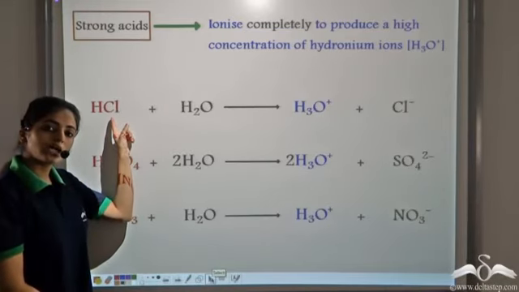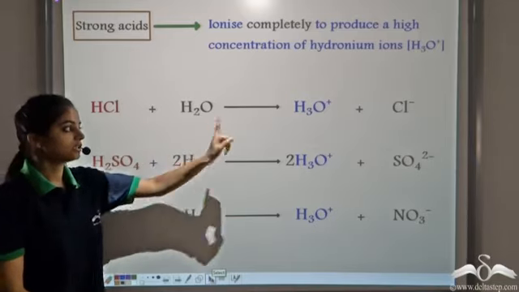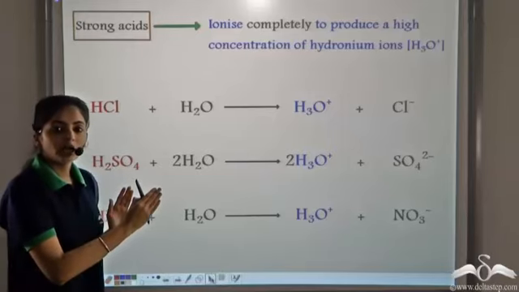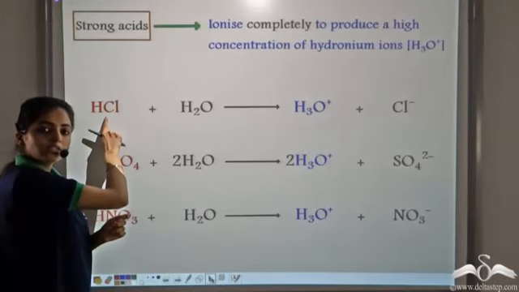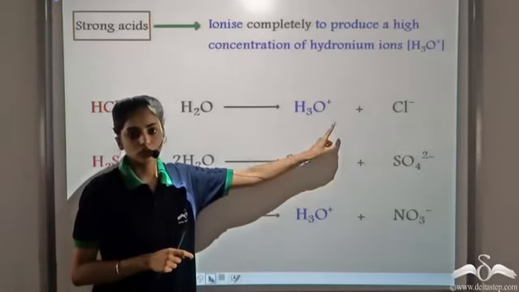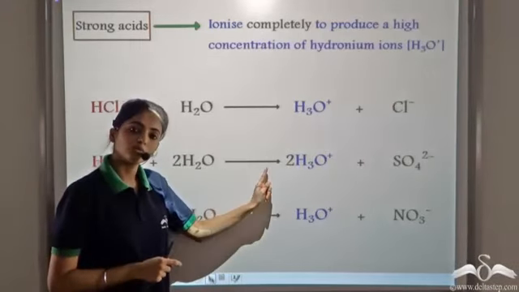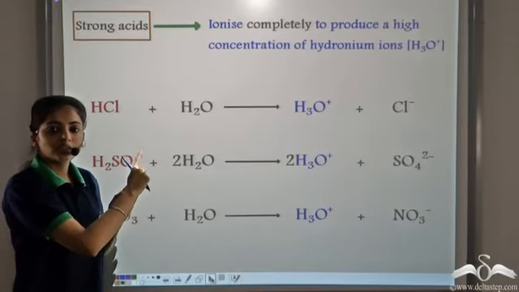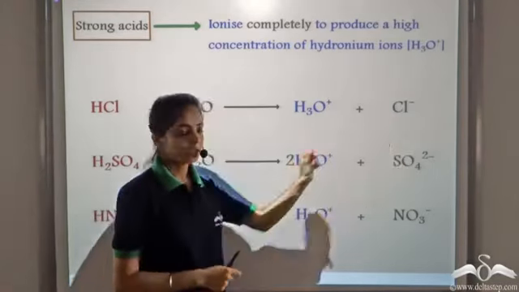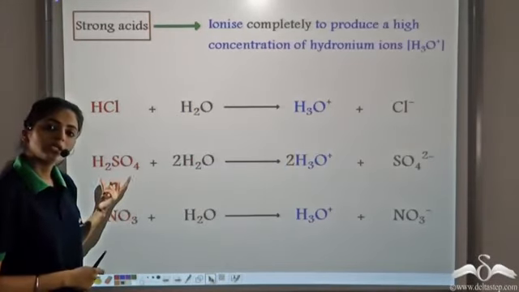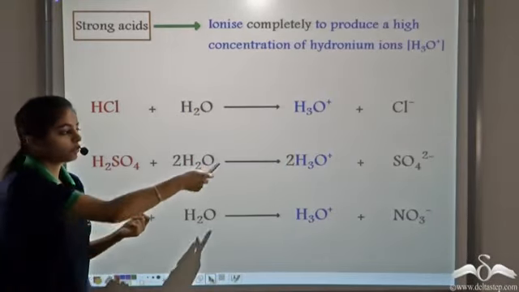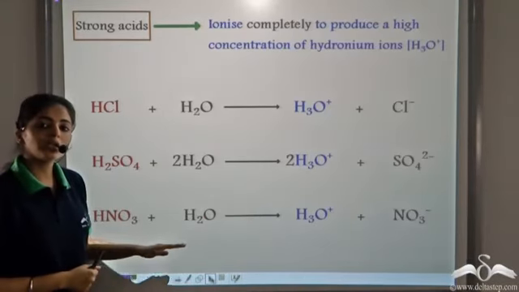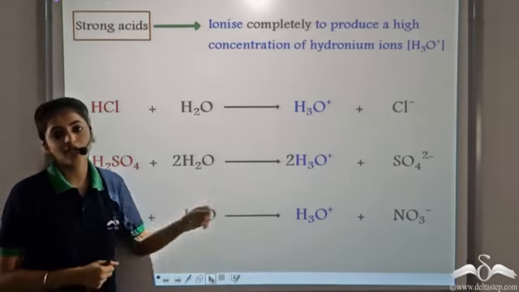HCl, hydrochloric acid, completely ionizes to give H3O plus and chloride ions. Whenever the acids completely ionize, that is, we do not have the acid now, we only have the ions in solution, we show that by a single arrow. This means that the acids completely ionize in solution to produce the ions. Similarly, sulfuric acid completely ionizes in water to form H3O plus and sulfate ions. Similarly, nitric acid completely ionizes to form H3O plus and nitrate ions.